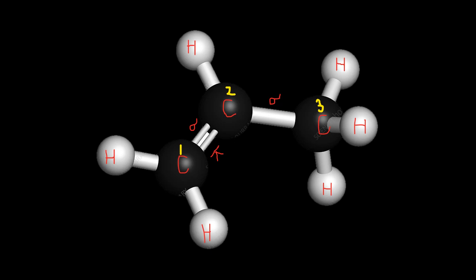No, it's not propane, because there is a double bond present between 2 carbon atoms, and this double bond is representing alkenes. So it's going to be named as propene. Propene means that the 3 carbon atoms are represented by prop and the double bond is represented by ene.